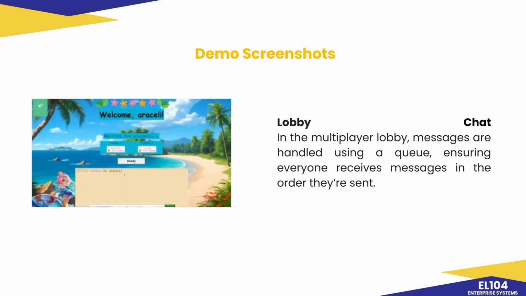So, next is lobby chat. In the multiplayer lobby, chat messages between players are managed using a queue data structure. Whenever a player sends a message, it is added to the end of the queue, and the program processes and displays these messages in first in, first out (FIFO) order, ensuring that conversations flow naturally and everyone sees messages in the sequence that they were sent. This approach prevents message overlap or confusion, even when multiple players send messages at the same time.